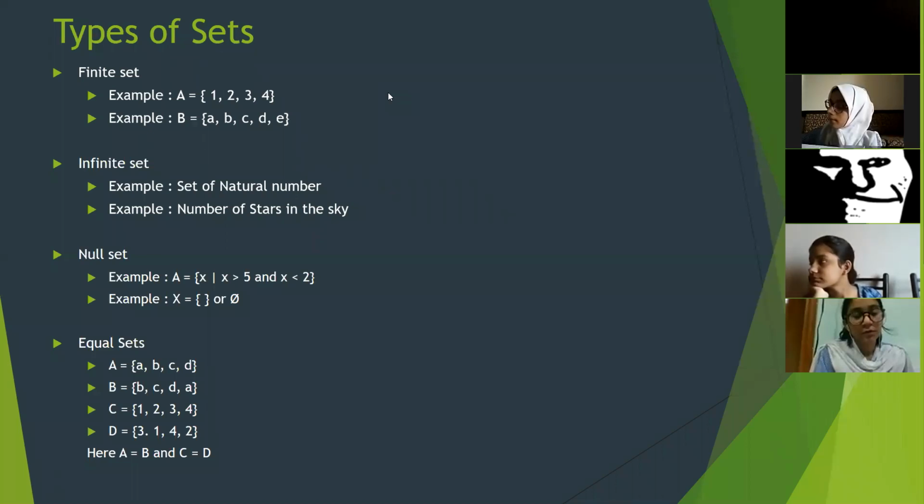Equal sets are two sets having the same elements. ठीक है? If two sets are having the same elements, they are called equal sets. ठीक है? जैसे A containing A, B, C, D and B containing B, C, D, A. Elements are the same, na?